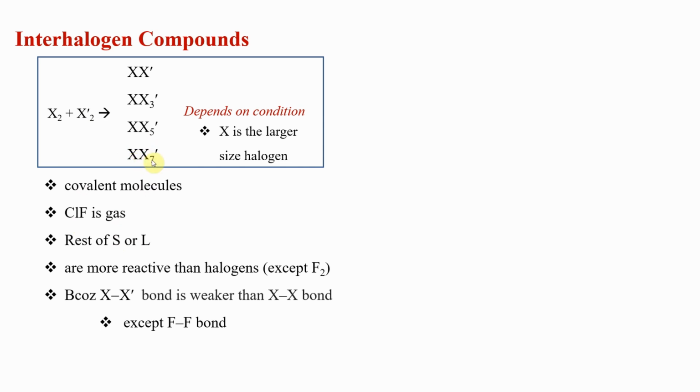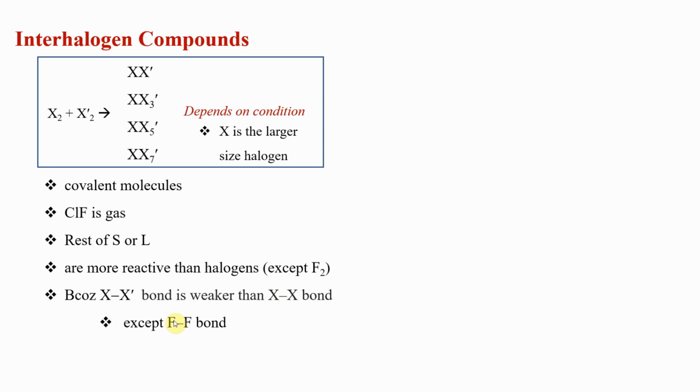XX prime 7 has a higher molecular mass than XX prime 5, so it will have a higher melting point, a higher boiling point, and is most likely to be a solid. These are more reactive than halogens, because in a halogen there is zero electronegativity difference in a covalent compound, but here it is not zero, so these are more reactive except fluorine. Fluorine has zero electronegativity difference, F and F, but anomalous behavior, because fluorine is more reactive.